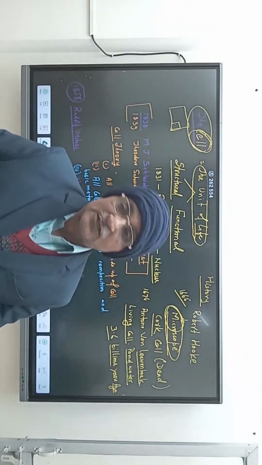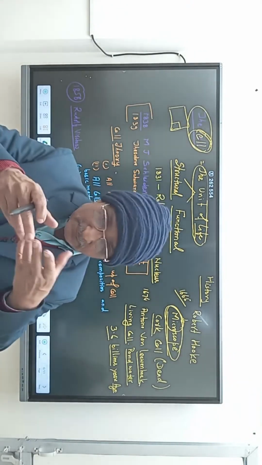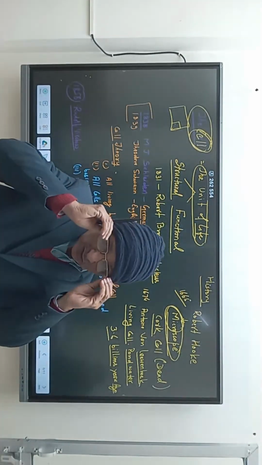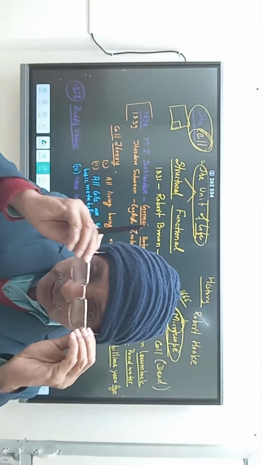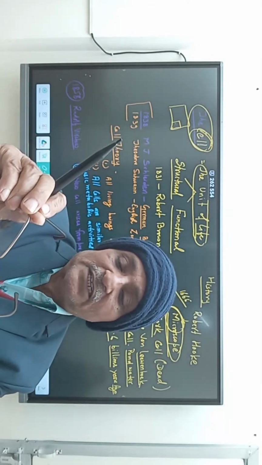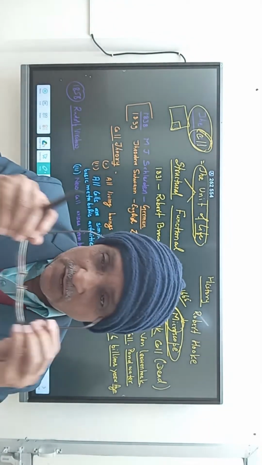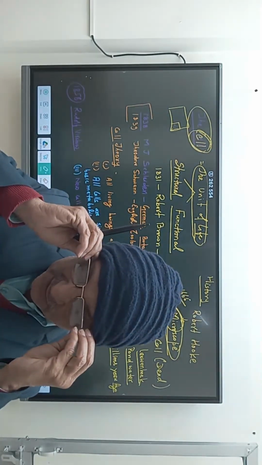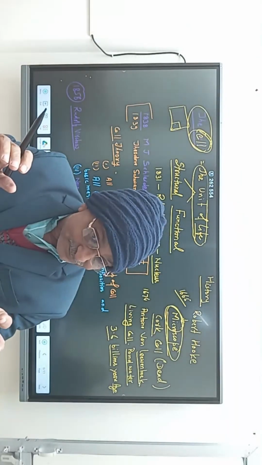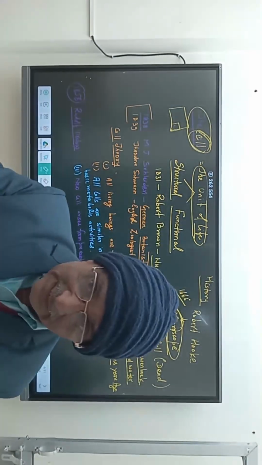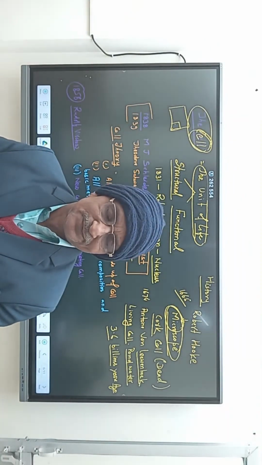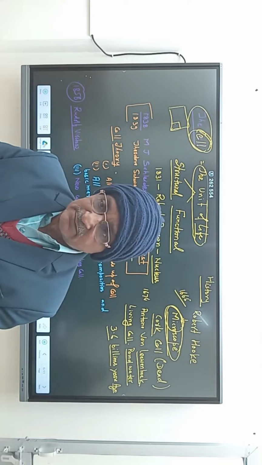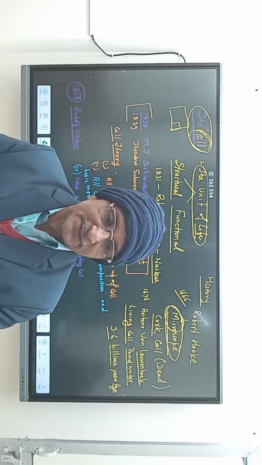In a simple microscope, one lens is there, having the power of a magnifying glass. You are all familiar with it. Spectacles are also one of the magnifying glasses. Plus power is also a magnifying glass. Similarly, you are familiar with hand lenses. That is also a simple type of microscope, also known as dissecting microscope. In the laboratory you can observe it.